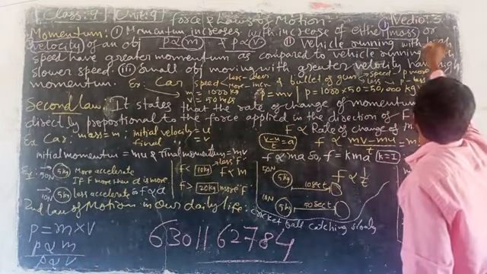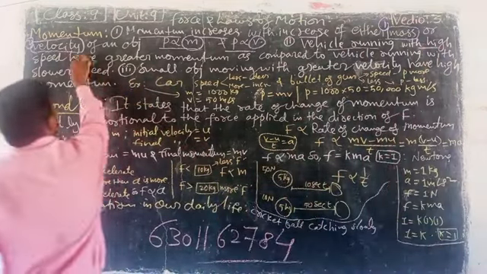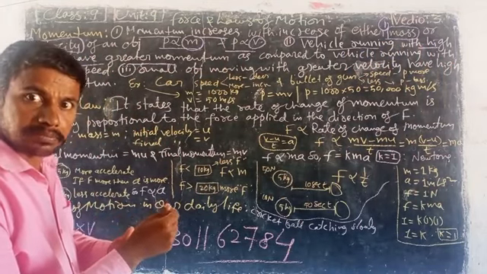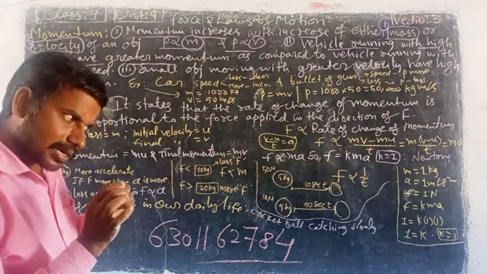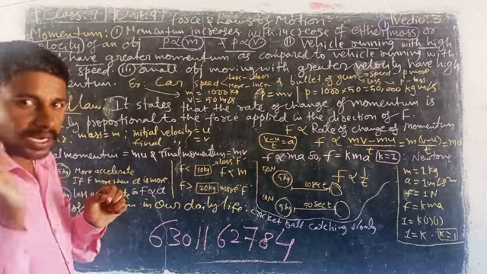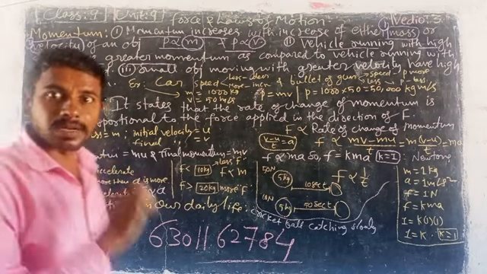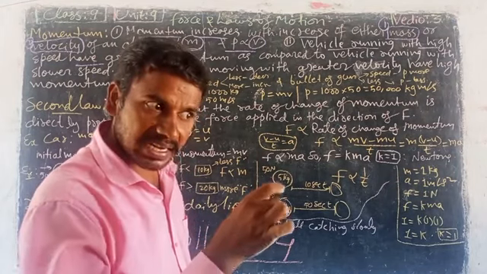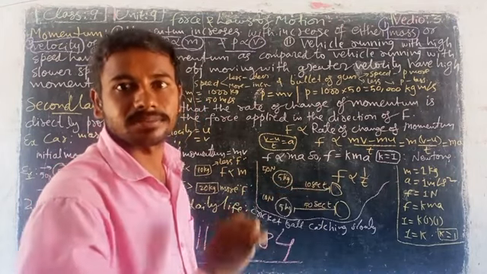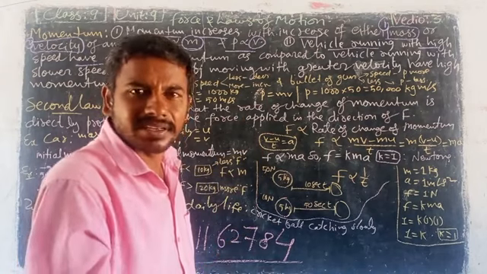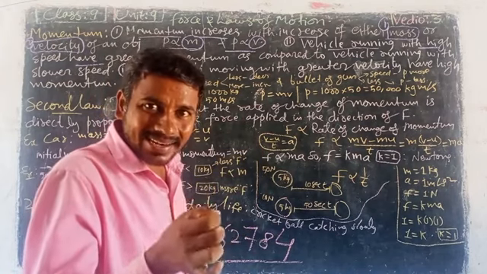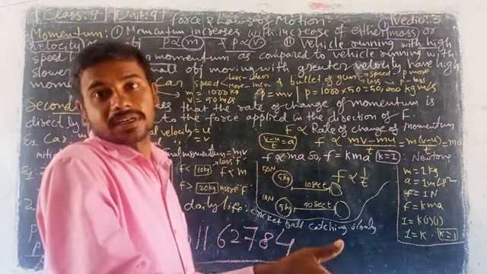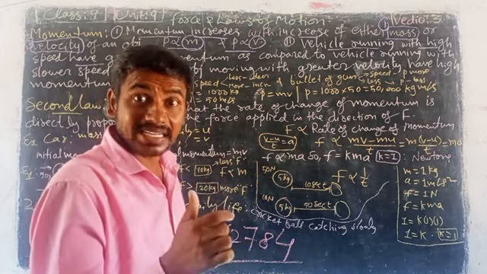A vehicle running with high speed has greater momentum. For example, 10 kilometers per hour and 100 kilometers per hour. At 100 kilometers per hour, that is more momentum; 10 kilometers is normal. One car is moving with 10 kilometers per hour and 100 kilometers per hour. First day, 10 kilometers per hour.